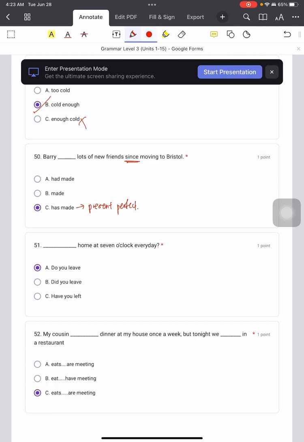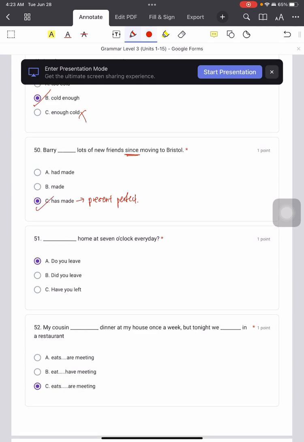If we see keyword since, actually we can use had made as well. But we know that Barry is still making lots of new friends. It's an experience, right? It's a change. And Barry is still making a lot of new friends. So that's why we use present perfect instead of past perfect. Okay? So C is the correct answer.